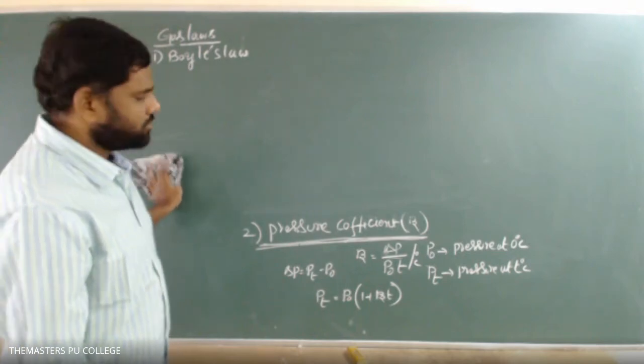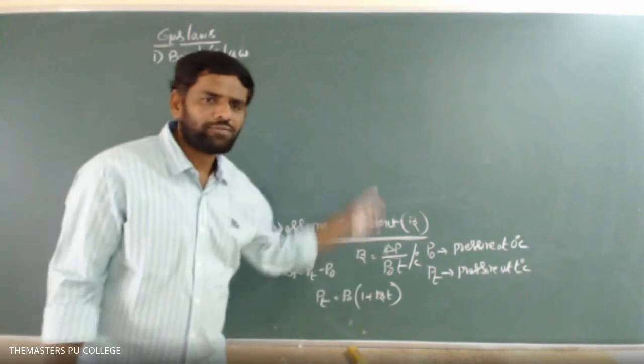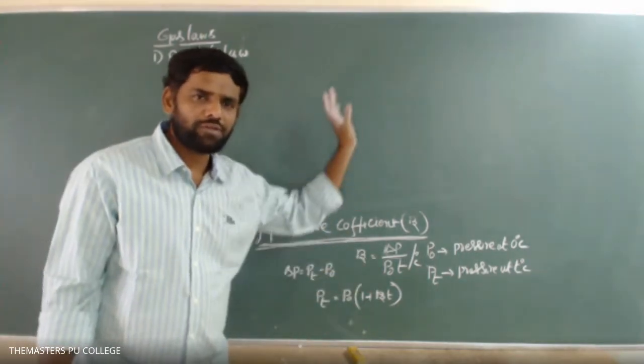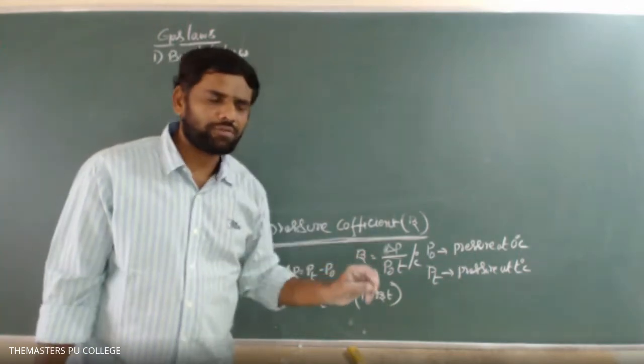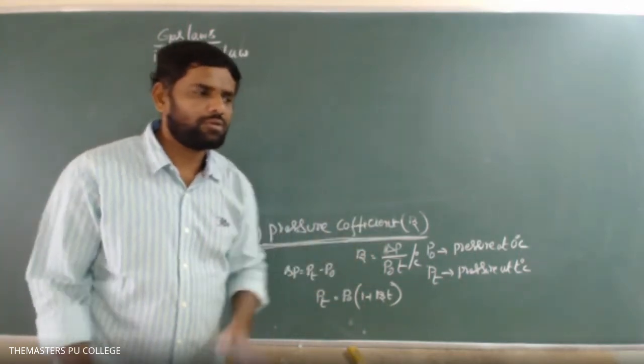So then, what is the relation between alpha and beta? We have derived the relation between alpha and beta there. That's different, okay? But here, what is the relation between alpha and beta? Make a note of this.